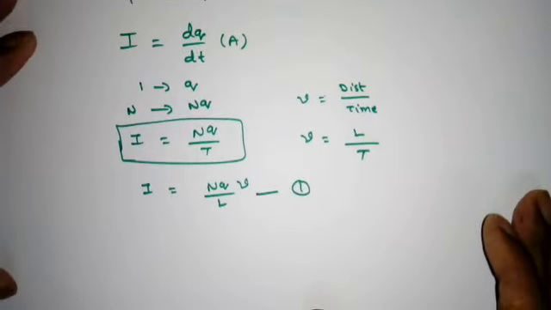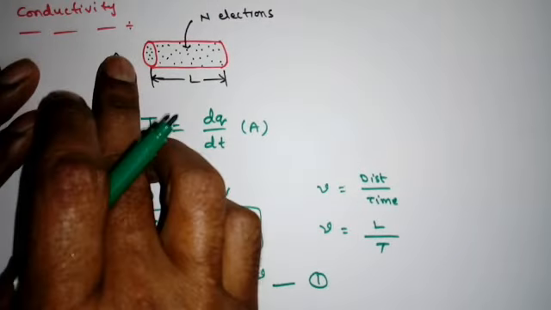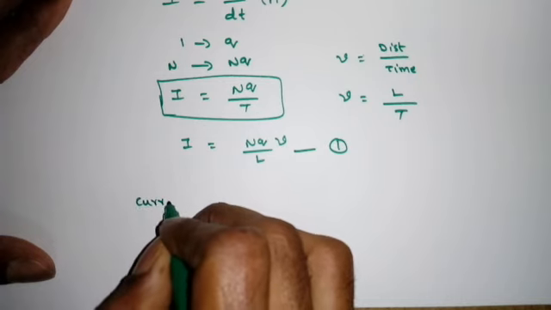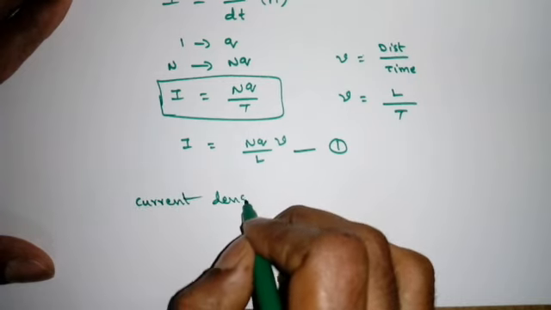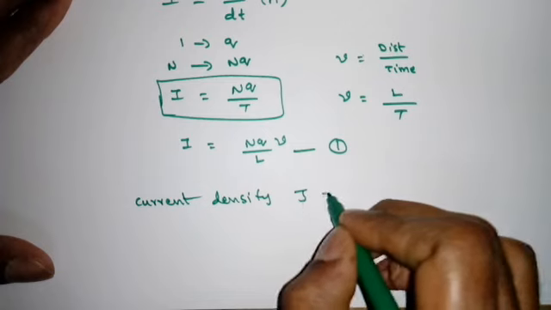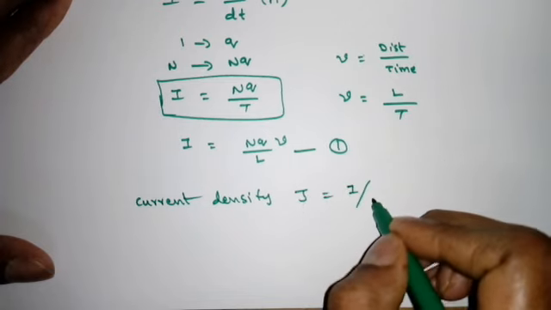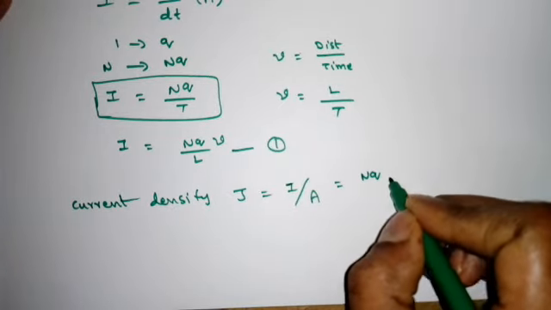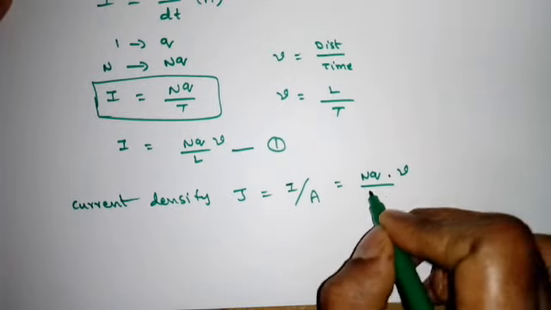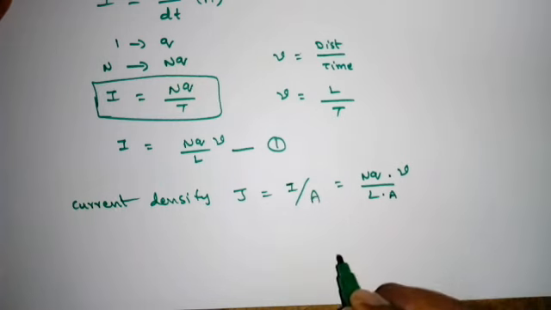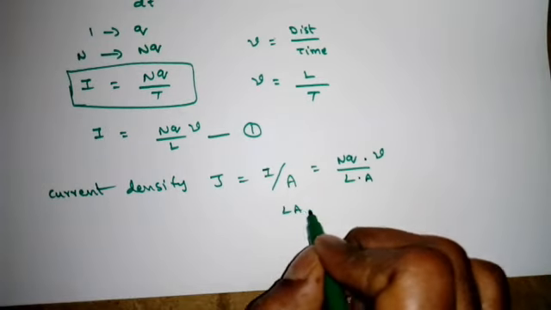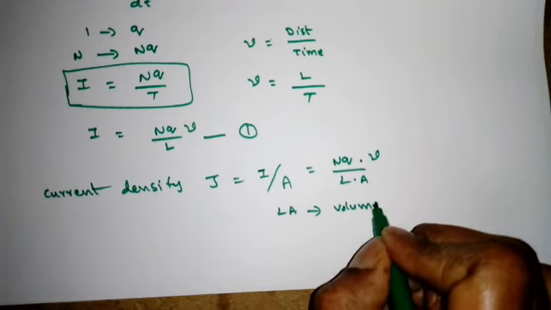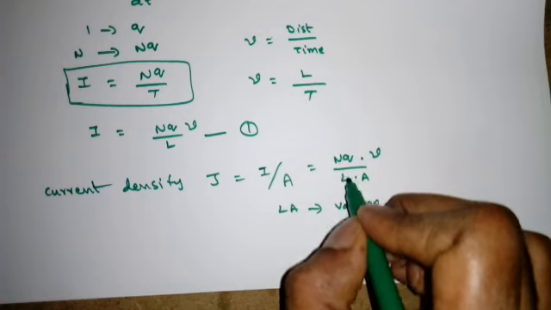Now if I want to find the current density, that is the current per unit area, so if I find the current density, that is J, it is current per unit area, I by A. Now what is I here? I = nq V by L, into A. So LA. What is LA here? The area into the length is called the volume, right? So this is volume. Now see here, N by LA.